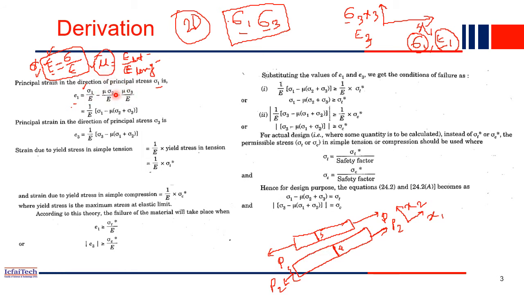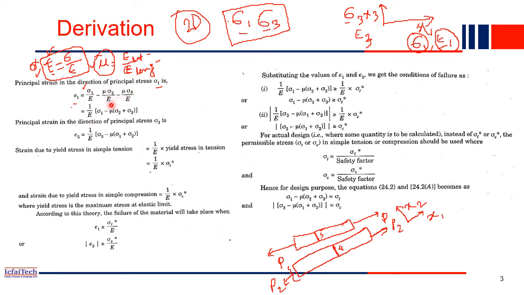Because whatever the strain in those directions, that is lateral strain. We have to convert it into longitudinal strain. How do you convert lateral strain into longitudinal strain? You use mu, which means Poisson's ratio. From this equation we get it. So for the sigma 1 direction, I am talking about this horizontal direction, the x1 axis, one is positive, whereas the other two are negative.